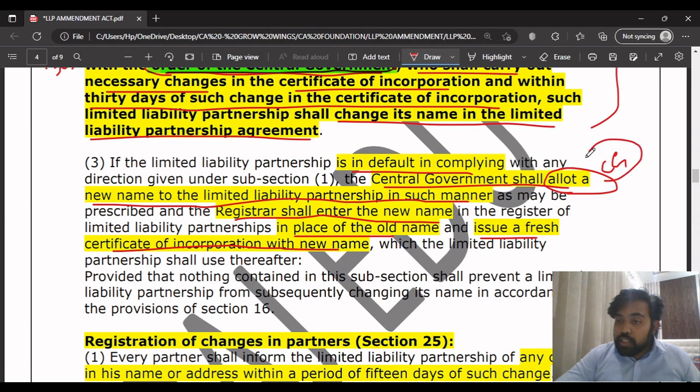If it contravenes the above subsection 1, the central government will allot a new name to the LLP in such manner, and the registrar shall enter the new name in the certificate of incorporation, replacing the old name with the new name, and issue a fresh certificate of incorporation with the new name, and the LLP will use that new name. So if you are not doing it, then we will do it for you. That's what the central government is doing here.